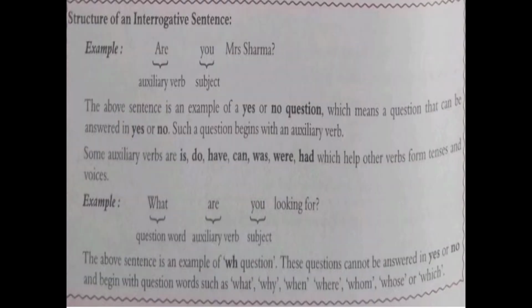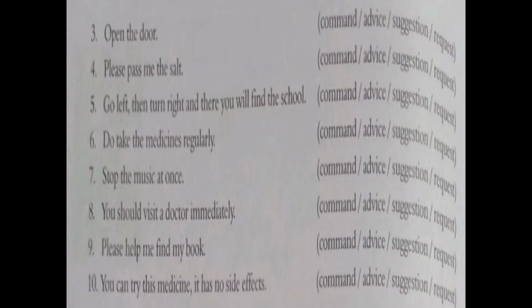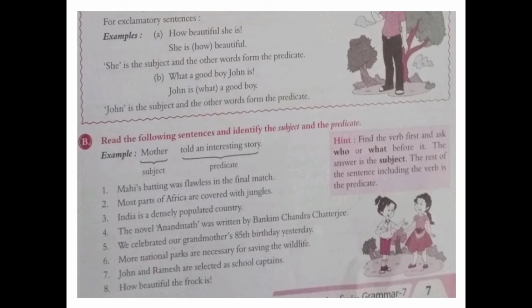Exclamatory sentences are those sentences which show sudden feelings, sudden emotions, sudden thoughts, sudden grief. That is known as exclamatory sentences. So just observe this one. How beautiful she is. One sentence is given, how beautiful she is. What you have to do is make it a simple sentence, then you will know: she is how beautiful.